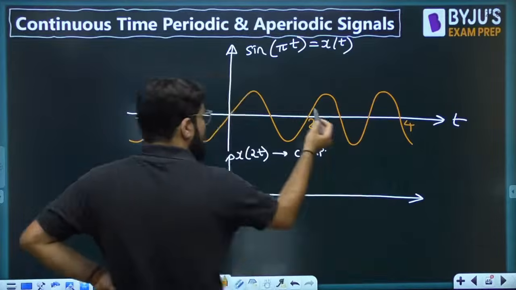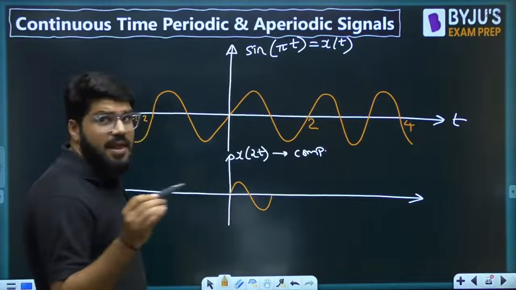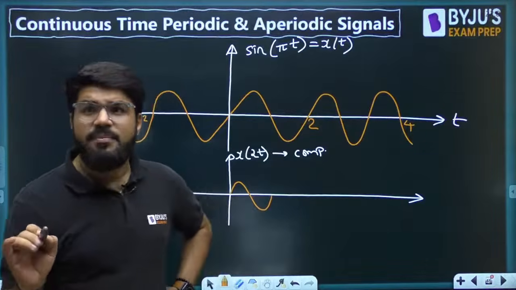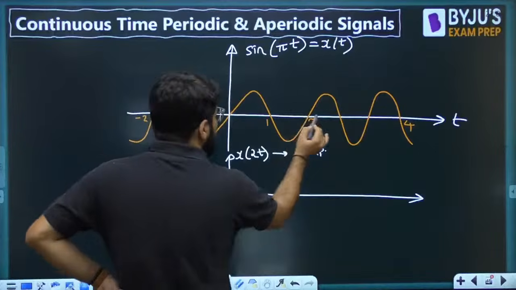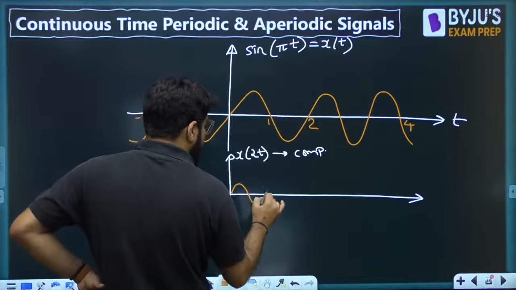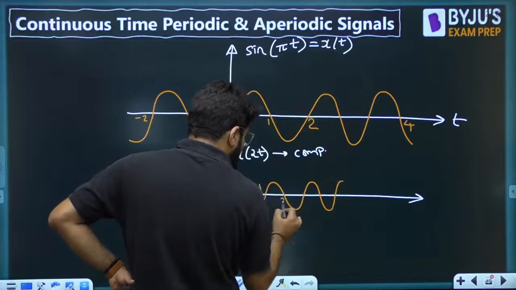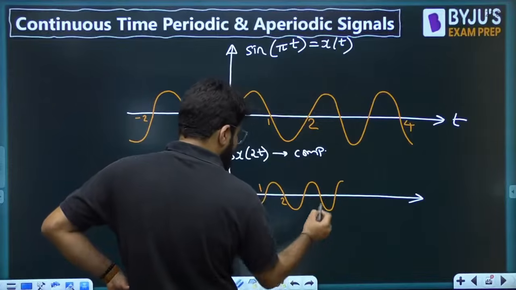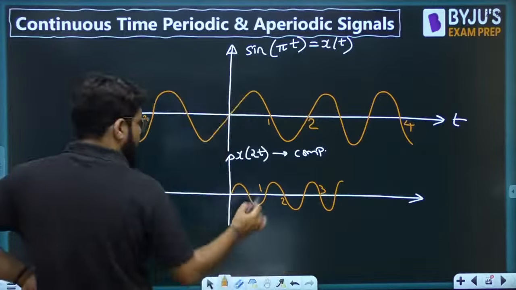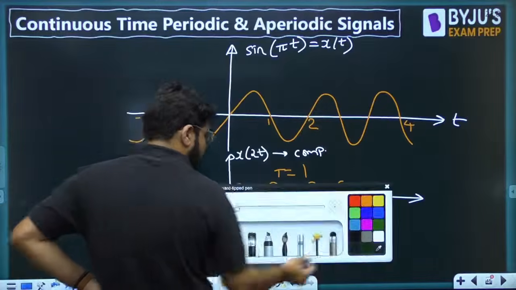So the waveform is just going to compress, but the shape, the nature, the amplitude, everything remains the same. The only thing is the time period, instead of 2, will become 1. The time period will also compress.